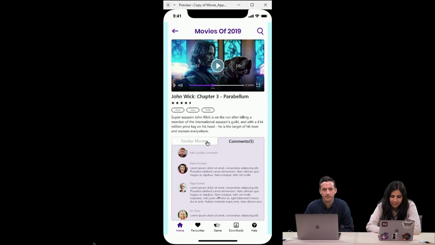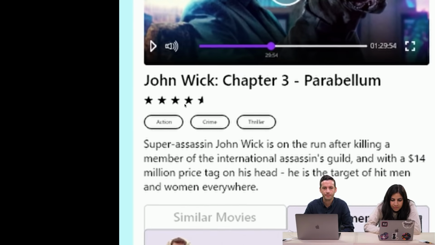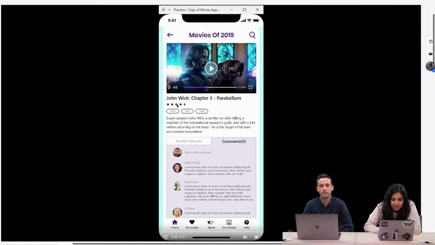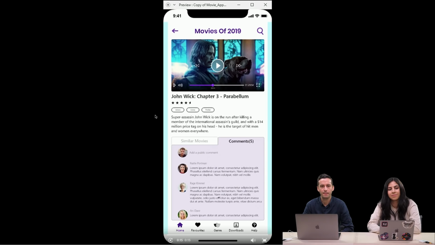Nice functioning tabs. Again, I would say size of objects is something I would explore a little bit. Those 3 pills underneath the star rating could probably be a little bit bigger. And don't be afraid to really use the layout to your advantage, especially with the comments. Maybe you decide that the comments are actually what is most important to your layout, and that's why you have them above the fold of the screen here.